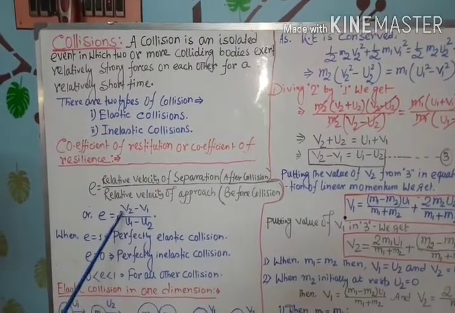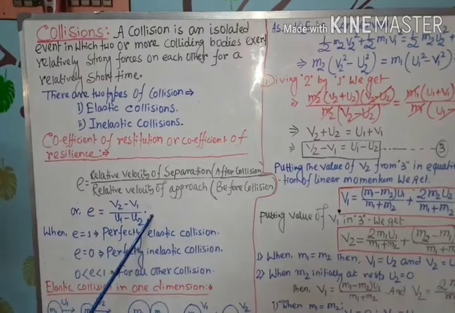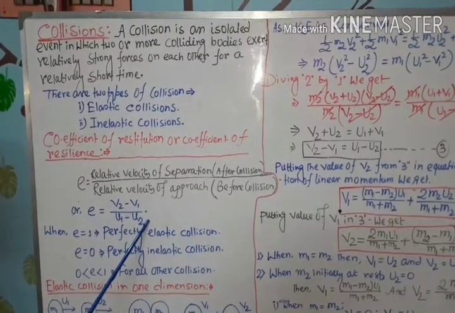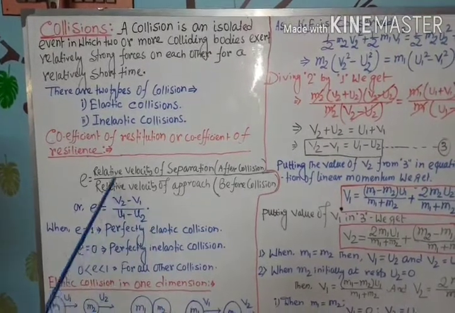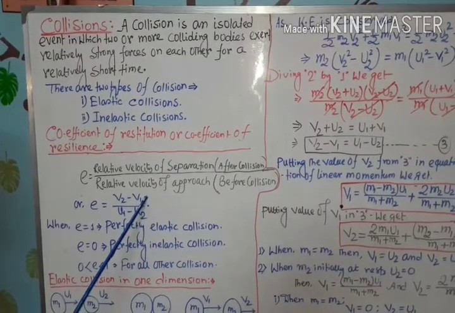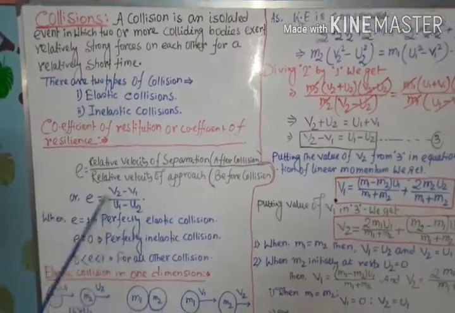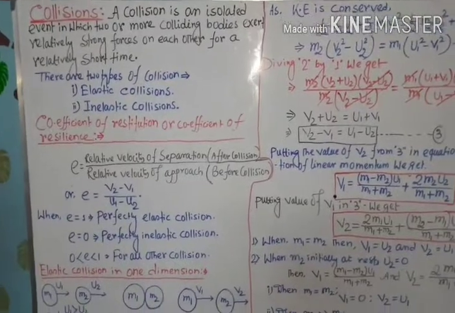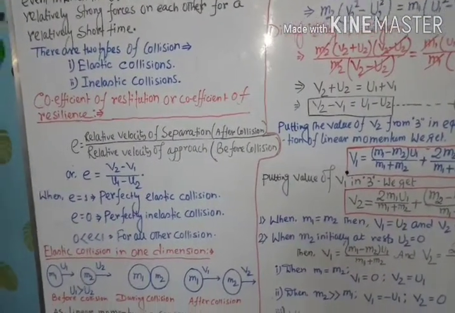Mathematically, e equals (v2 minus v1) by (u1 minus u2), where u1 and u2 are the velocities of the two colliding objects before collision, and v2 and v1 are the velocities of the two colliding objects after collision. Depending on the value of e, we can say whether the collision is elastic or inelastic.